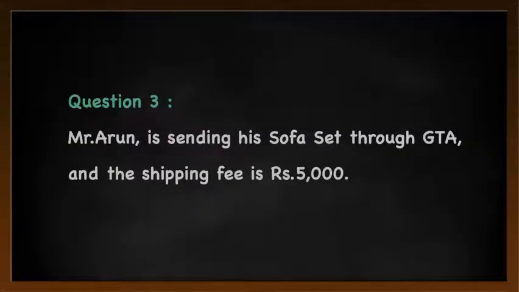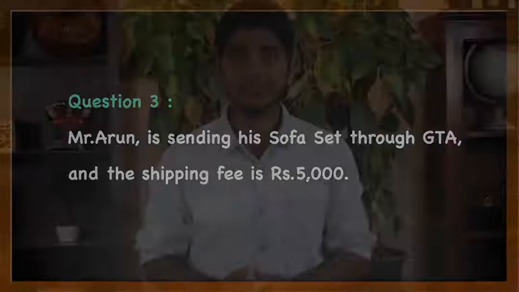Let us see the third scenario, that is, an individual, say Mr. Arun, is sending his sofa set from one place to another and the value is 5000 rupees. Now, first, whether it is covered under item based exemption, sofa set is not covered under any of those 6 items. So second, you see the second condition, that is whether the value is lesser than 1500. The value is 5000. So it is not even covered under second value based exemption.